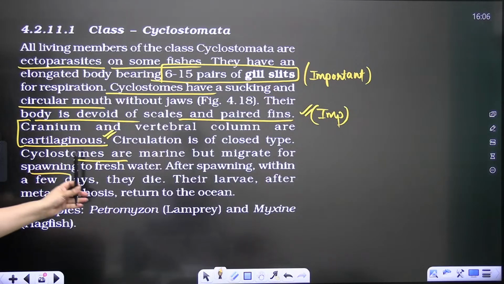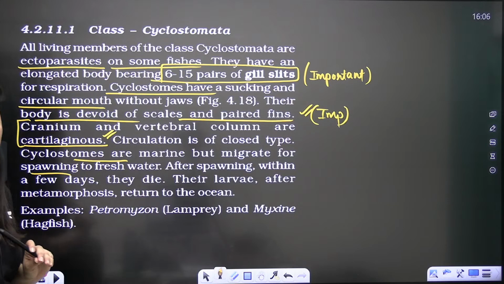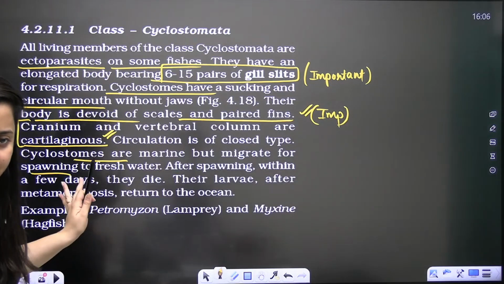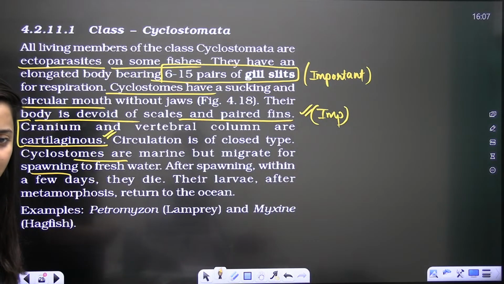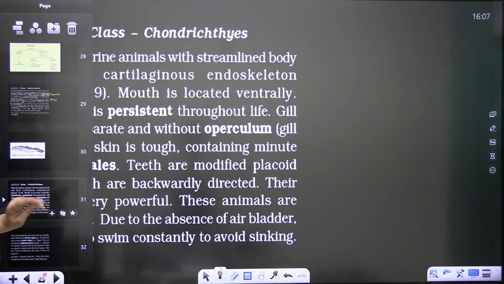Is that clear? So cyclostomes are marine but migrate for spawning to fresh water. Clear, bache? So examples are important, and try to remember the examples given here in this class only.